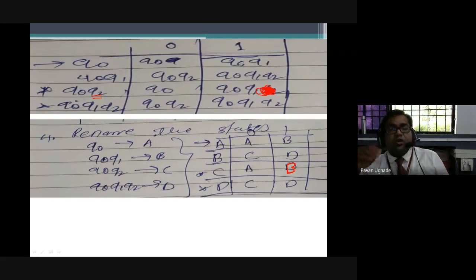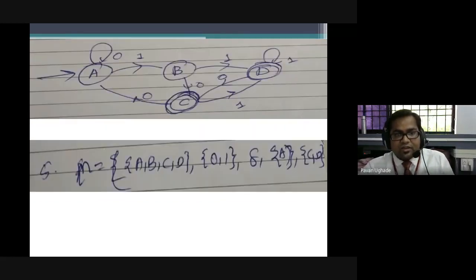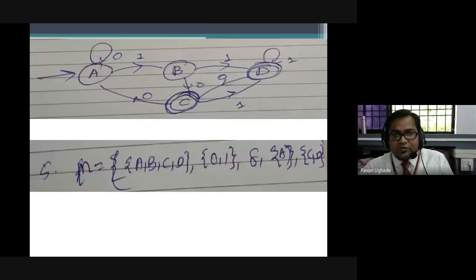In step 4 we will be renaming. That was the problem you will be facing, as I made the mistake here. There is a chance that people will make the mistake of writing Q0 Q1 instead of Q0 Q1 Q2. So we are renaming the states. Getting it, guys? In step 5 you will be designing the transition graph for the transition table you have already drawn. Let me see. C over 1, C over 1. Instead of this transition, it will have this transition. This is the mistake I made.